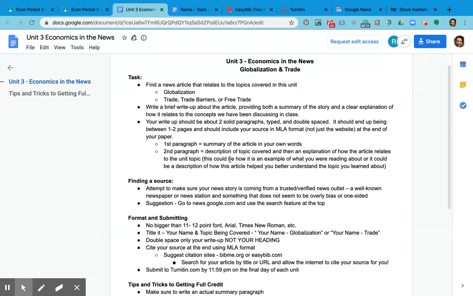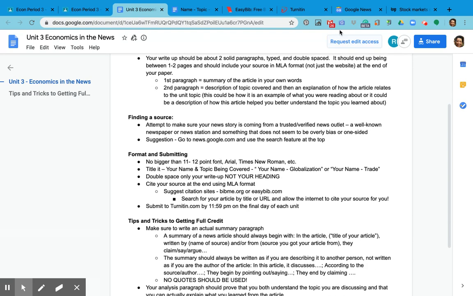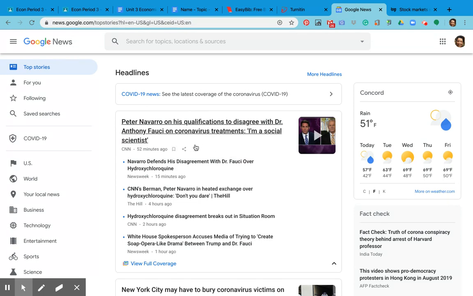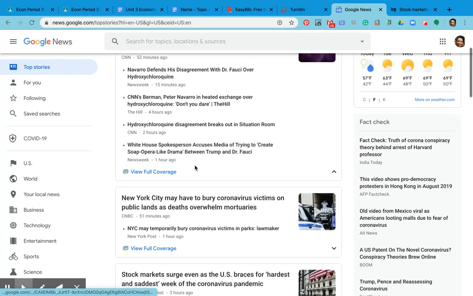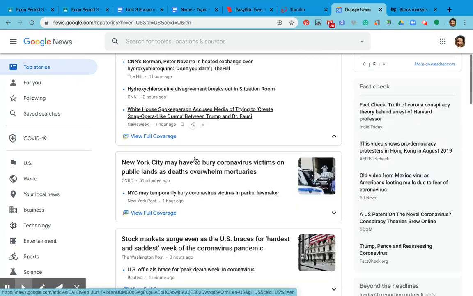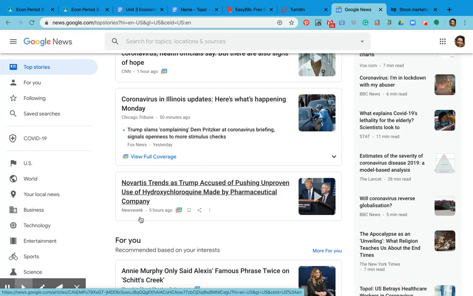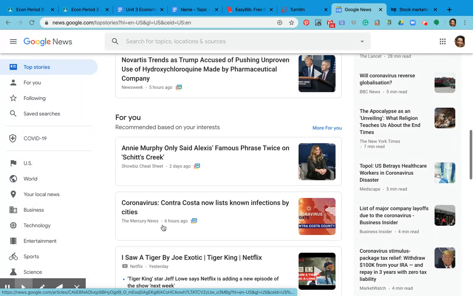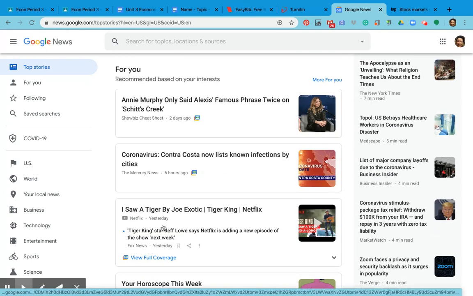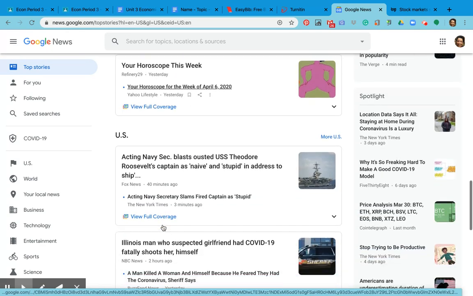To find a source, I always recommend using something like news.google.com, only because, again, like I said in my weekly update, these resources tend to be refereed, meaning they're all coming from pretty mainstream news sources that most people tend to trust.